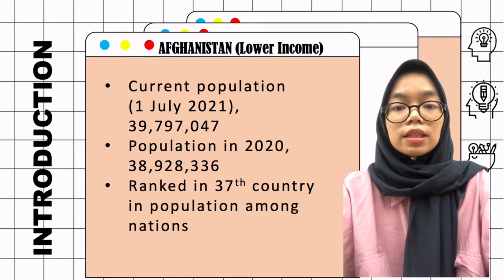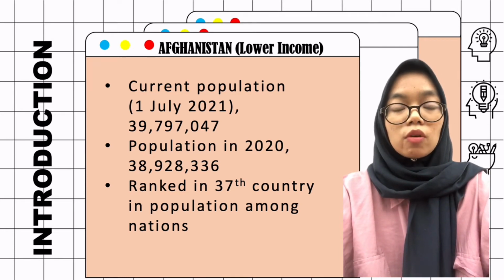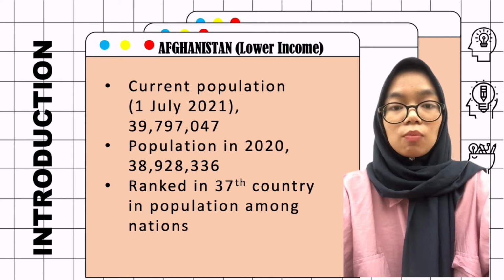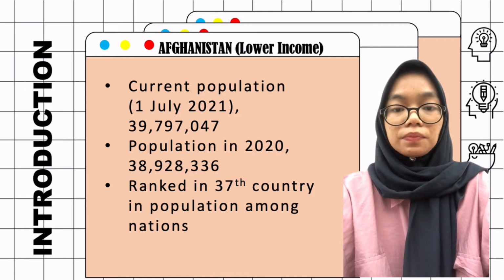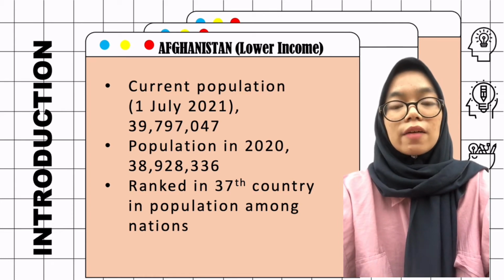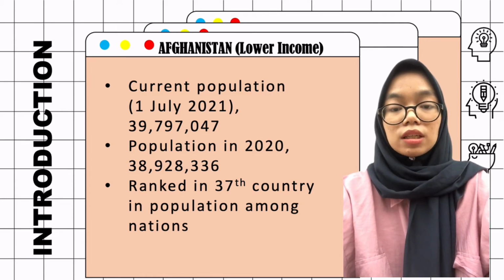The population is up to 0.5% of the world's total population, ranked 87th in population among nations. Also, as we can see, because of the large population in the country, Afghanistan has been recorded as the poorest nation in the world.